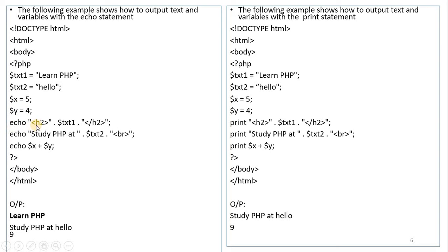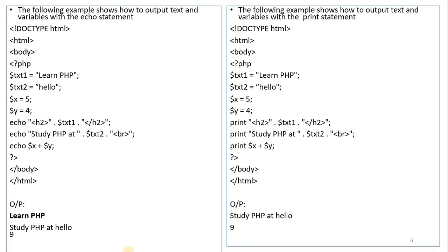Now see here, echo h2 dot $text1 dot. Here you are supposed to know what this dot is. In Java we use the plus operator for concatenating two strings, meaning combining two strings. Similarly, in PHP we use the dot operator for combining strings. H2 is the header tag, so $text1 is combined with the h2 header tag. You can see here "learn PHP". Text1 is assigned "learn PHP", so learn PHP will be in the h2 tag.